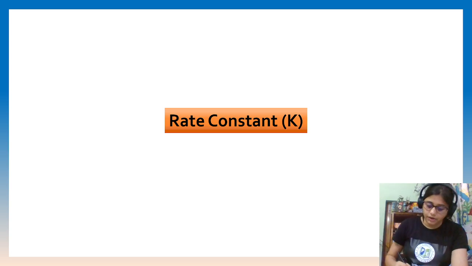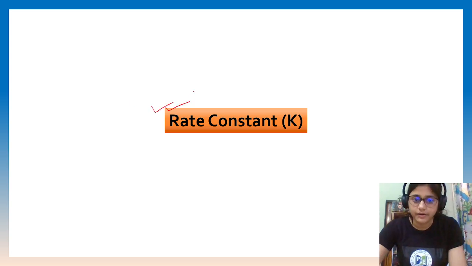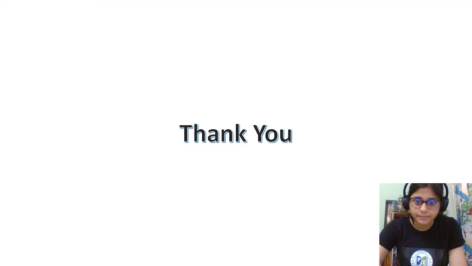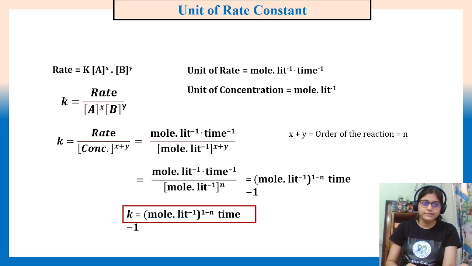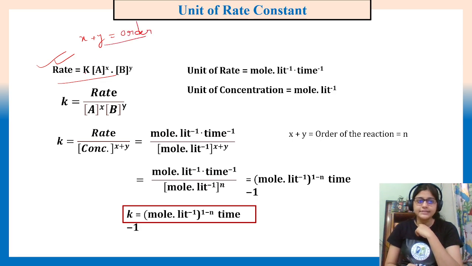Now the one quick thing I will do, rate constant. So we have read that actually. So rate is, we know that rate is this, right? K, the rate constant, into A to the power x, B to the power y, where x plus y is the order. We know these things, right? And K is the rate constant.